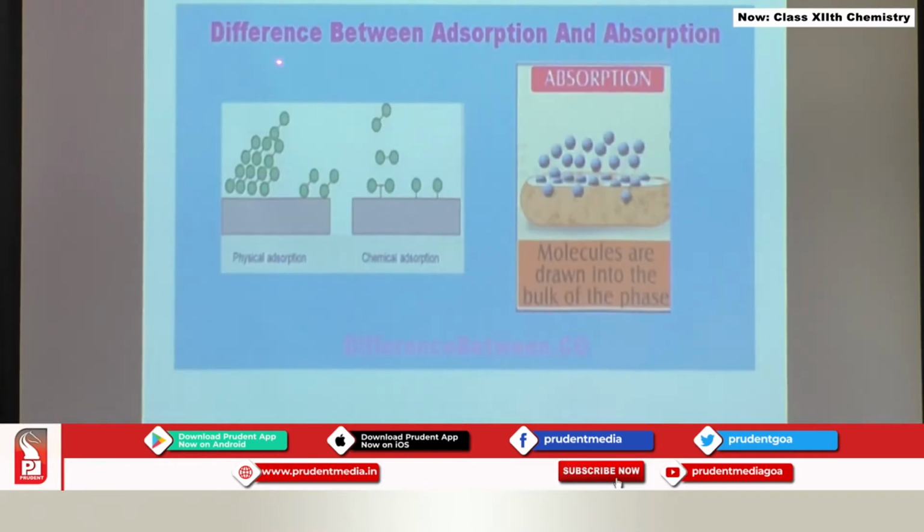This is the difference between adsorption and absorption. This clearly indicates how absorption is different from adsorption. See, in adsorption what is happening? The particles are just getting settled on the surface. But in absorption what is happening? The particles are not only getting adsorbed, but they are slowly penetrating into the bulk of the material. So, that is the major difference between adsorption and absorption.